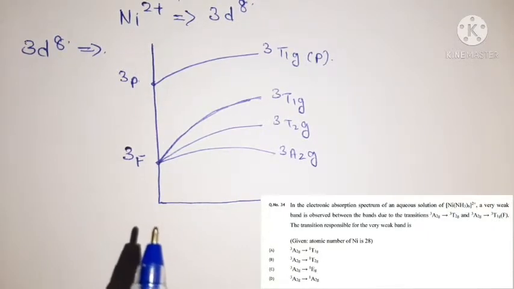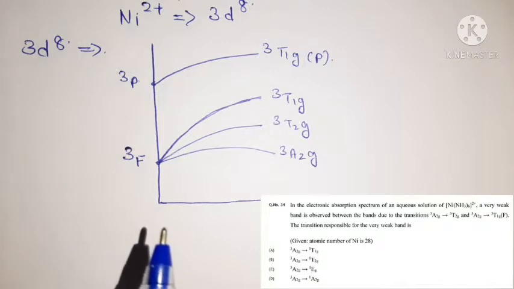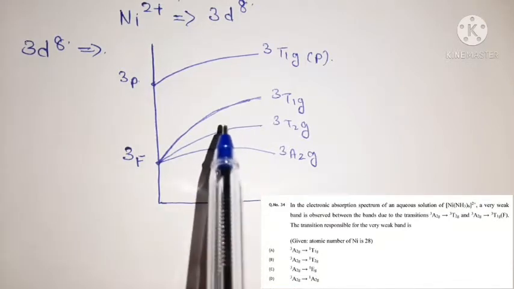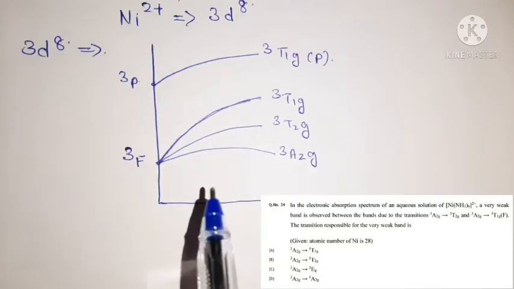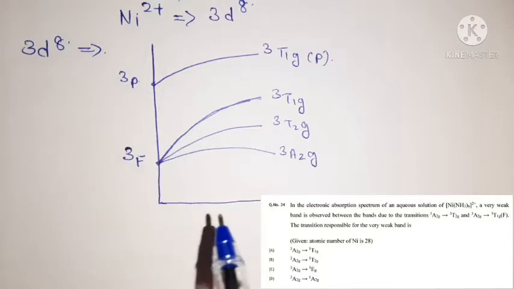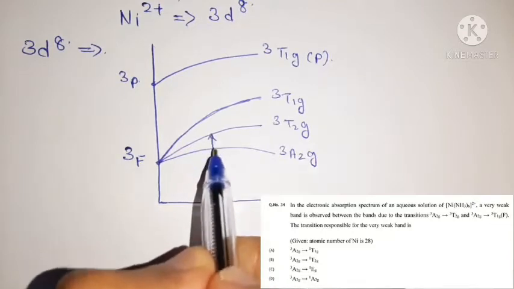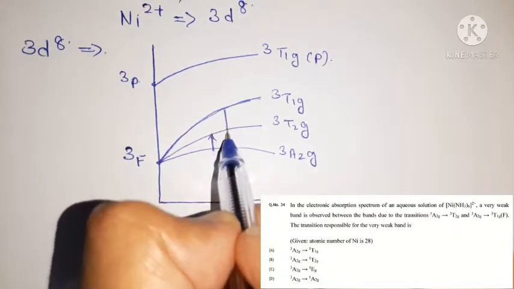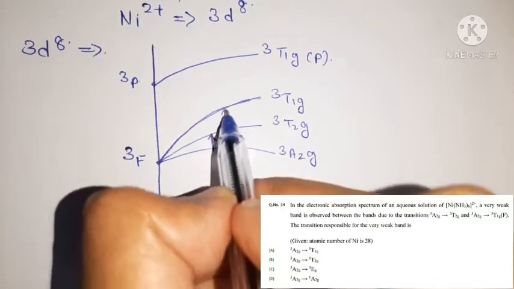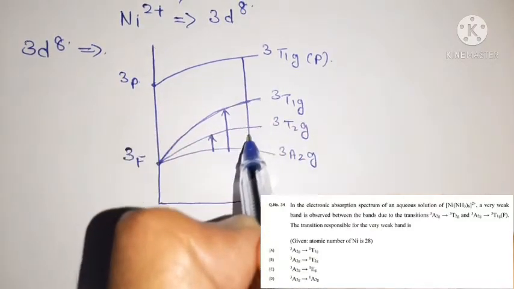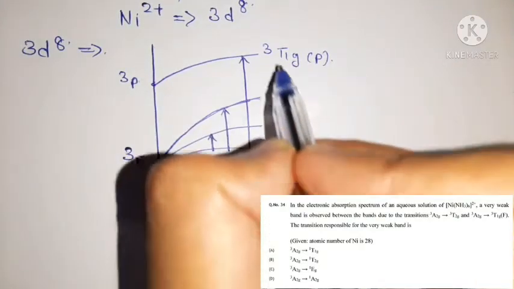According to this splitting pattern we observe bands, or electronic transitions, from lower energy level to higher energy level. And you know very well that for electronic transitions the first selection rule is that all possible transitions are spin allowed transitions. In this 3d8 splitting pattern we have three spin allowed transitions. The first is 3A2g to 3T2g, the next is 3A2g to 3T1g(F), and the next is 3A2g to 3T1g(P).